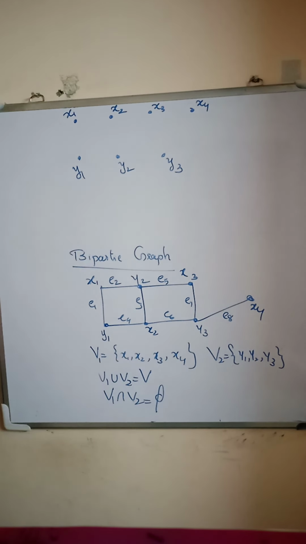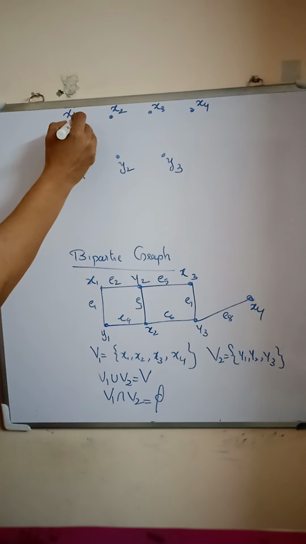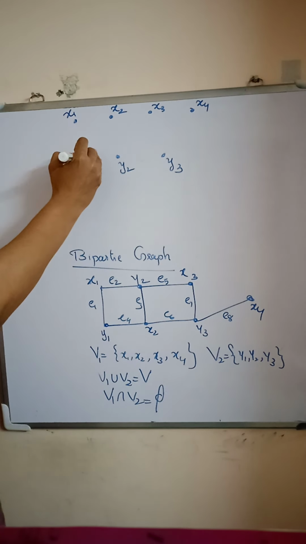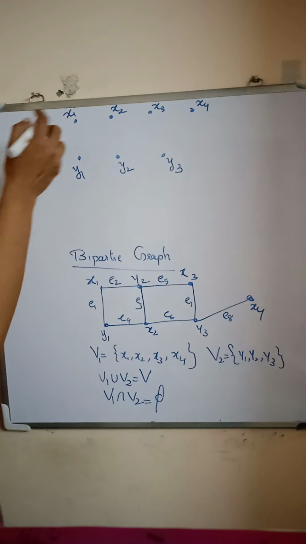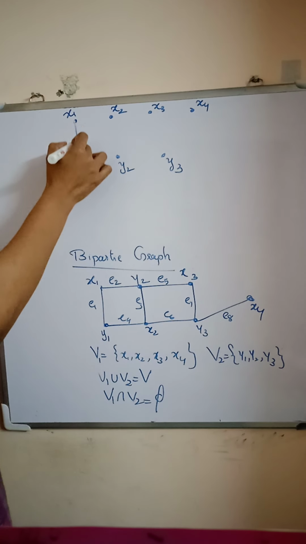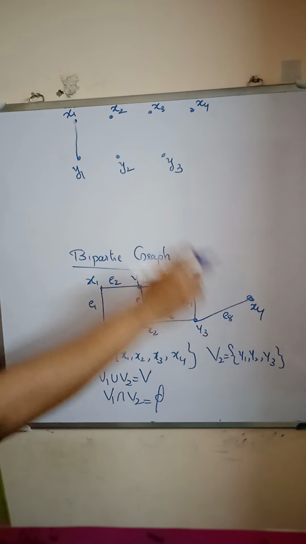A graph is bipartite only when we can partition the vertex set and every edge goes from a vertex in V1 to a vertex in V2, not to vertices of V1 itself. So there is no edge in G connecting vertices of V1 itself. So x1 is connected to y1. That is a vertex in V1 connected to a vertex in V2.